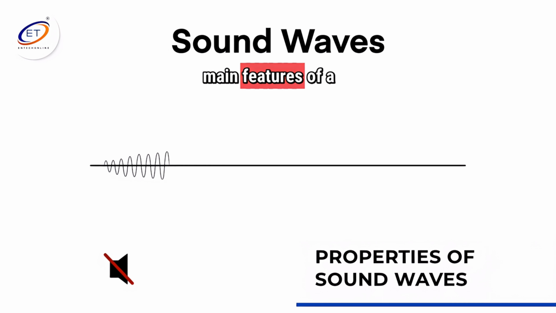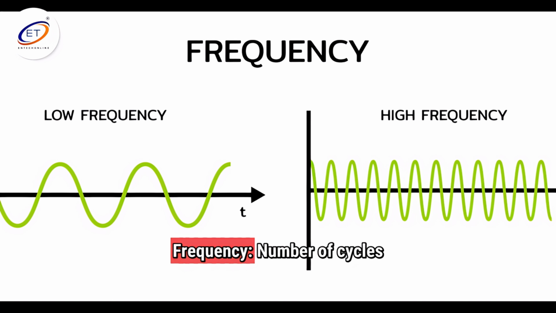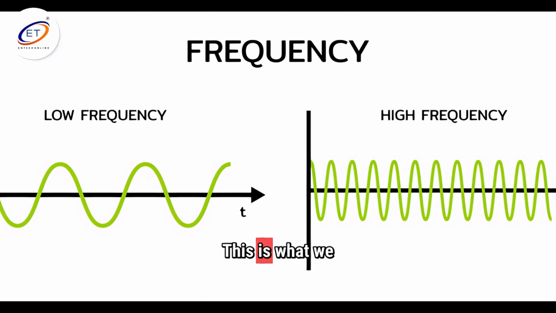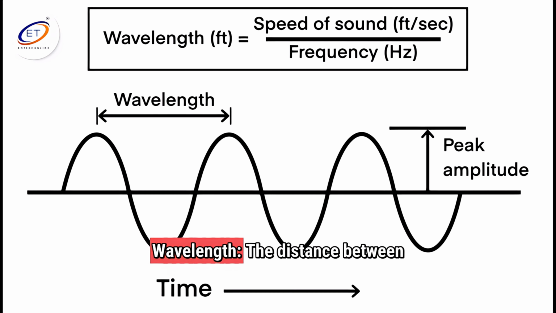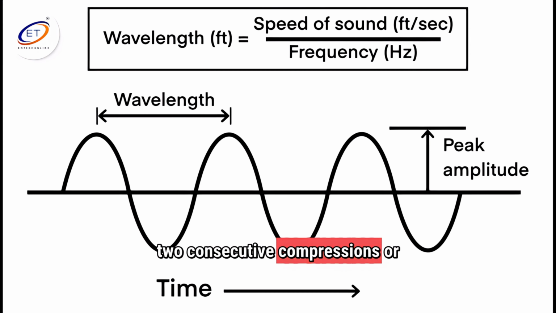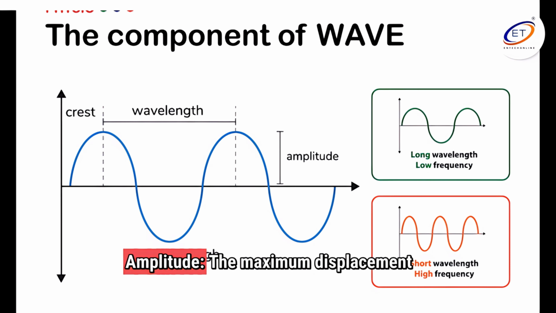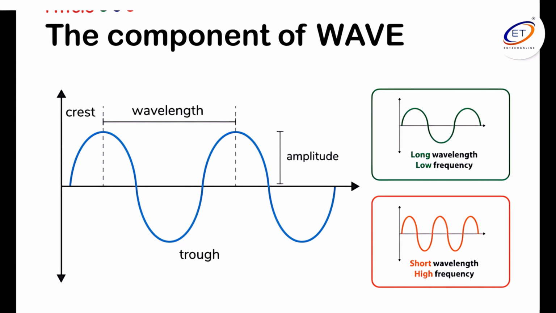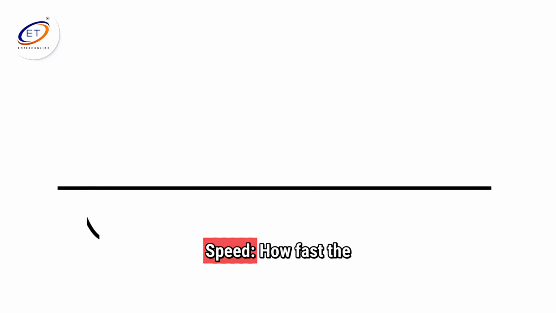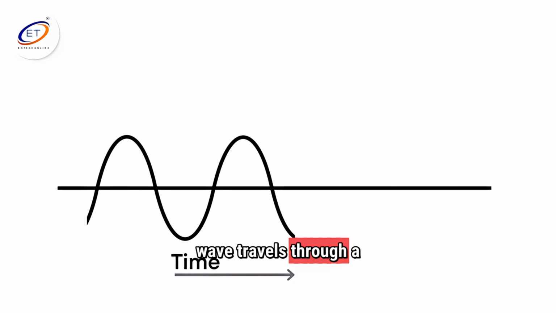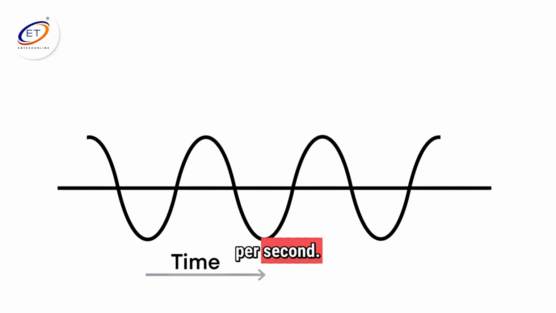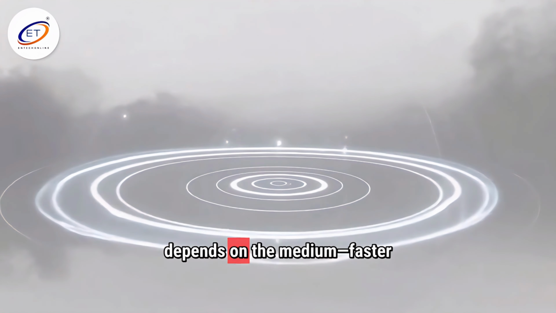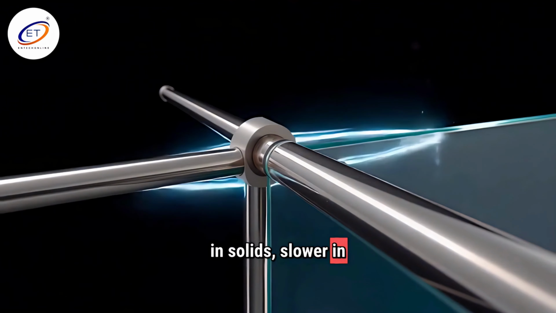Let's break down the main features of a sound wave. Frequency, number of cycles per second, measured in hertz. This is what we hear as pitch. Wavelength, the distance between two consecutive compressions or rarefactions, measured in meters. Amplitude, the maximum displacement from the rest position, how tall the wave is. This is loudness. Speed, how fast the wave travels through a medium, measured in meters per second. The speed of sound depends on the medium, faster in solids, slower in gases.